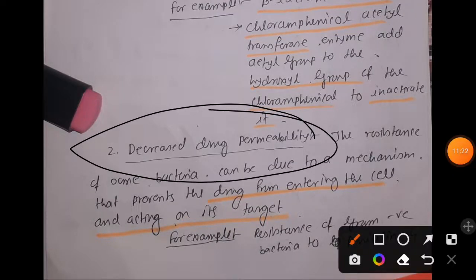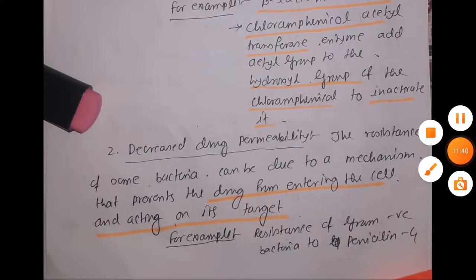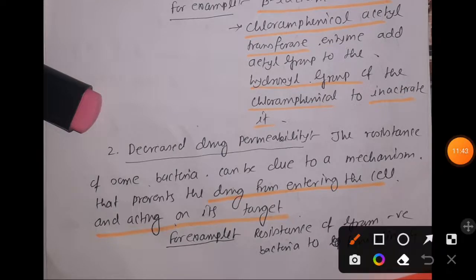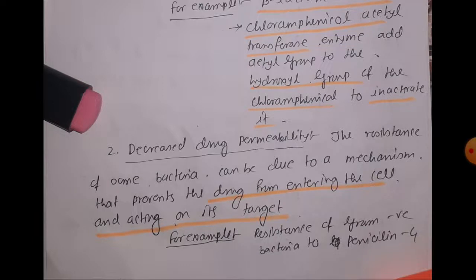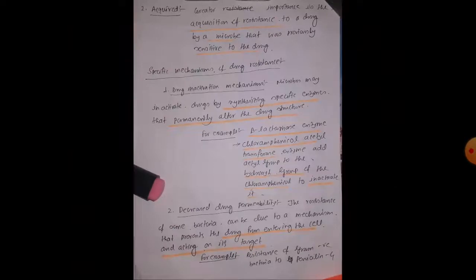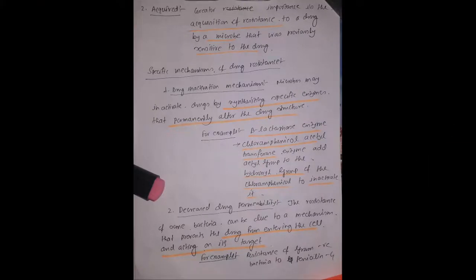Now let's talk about decreased drug permeability. In that type of mechanism some bacteria decrease the chance of the drug to enter. For example, gram negative bacteria have an extra outer membrane that provides them a natural resistance to penicillin G, because penicillin G has to bind with penicillin binding protein to work, and the outer membrane prevents penicillin from entering the cell. So that is a natural type of resistance.